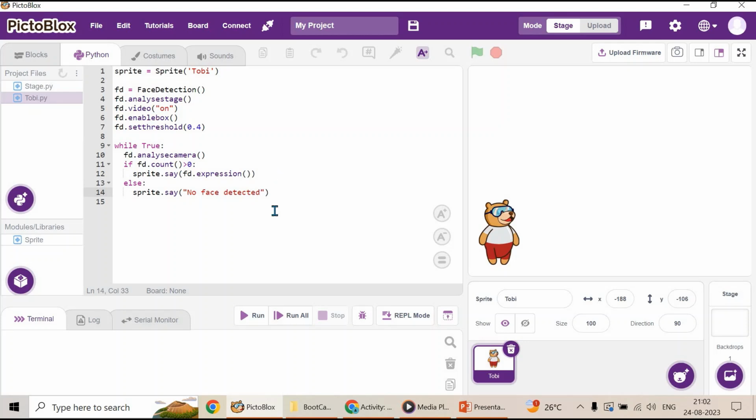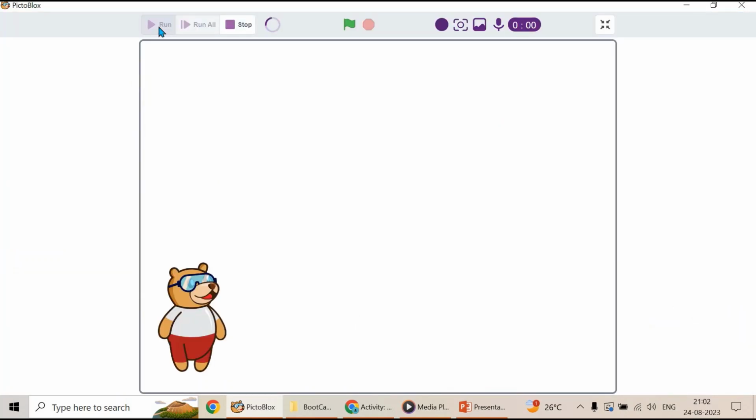So we have completed the coding. Let's try executing. Let's click run. The model is getting loaded, so we have to wait a few seconds. I'm excited. Let's see how it is going to detect my face. As of now, it is saying no face detected. Let's wait.